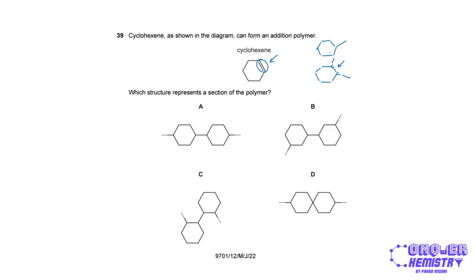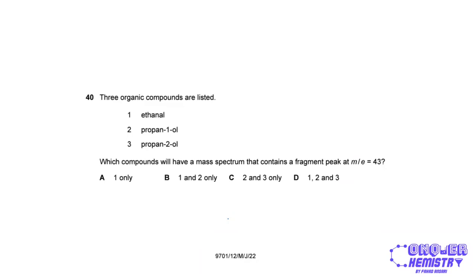And if I just change the orientation a little bit of these molecules, it's actually going to be option C over here, right? Because if I imagine this to be the double bond, which is broken up to give 2 single bonds leading off from cyclohexene, the same thing over here. And so these two form a bond and continue the polymer chain. So it's going to be option C.